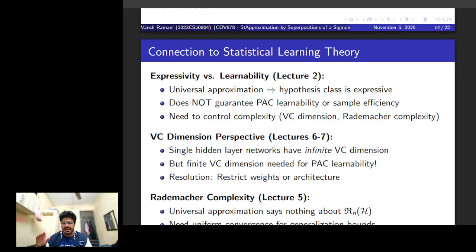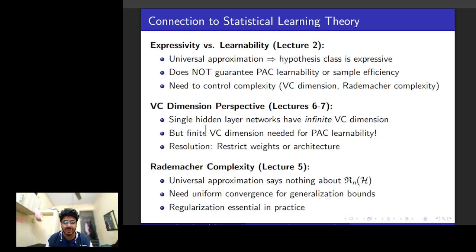For example, let's say I have finite neurons, or let's say that my weights are bounded. In such cases, we can get some argument for PAC, but with an infinite VC dimension, which is what you're generally assuming with a single hidden layer network, we cannot do anything for getting PAC learnability guarantees. This theorem does not talk about the Rademacher complexity of the function class, and for any kind of data dependent generalization, we know that we need it.